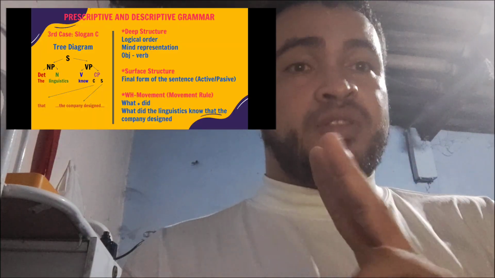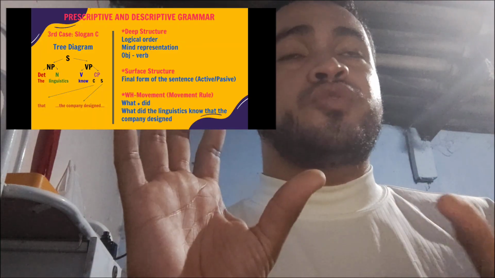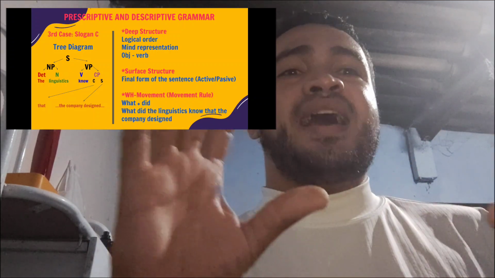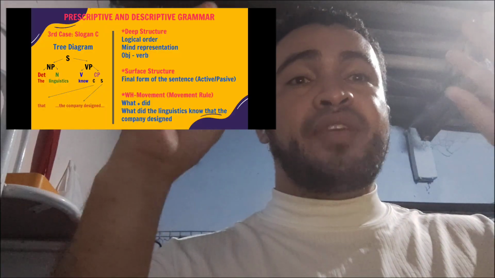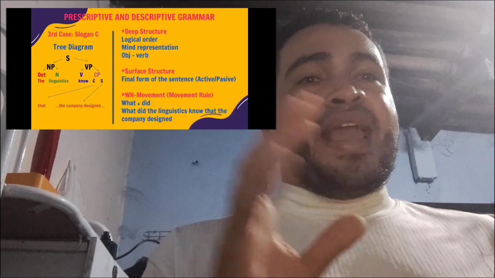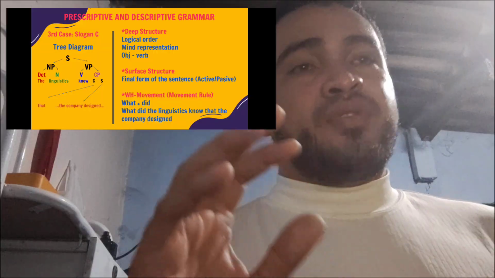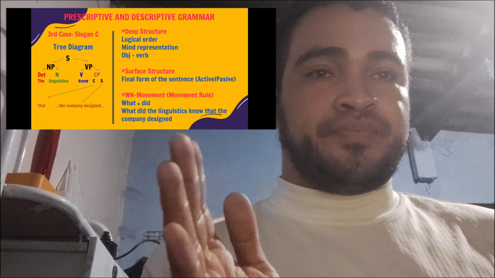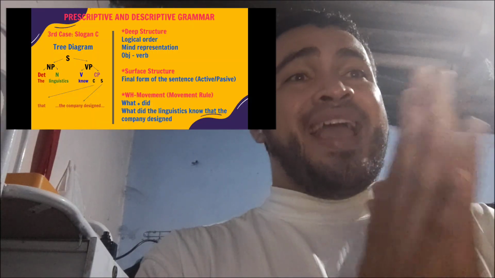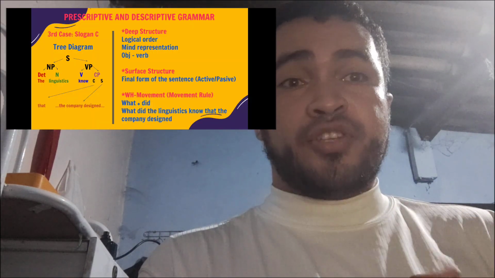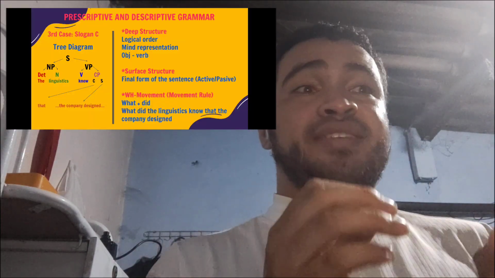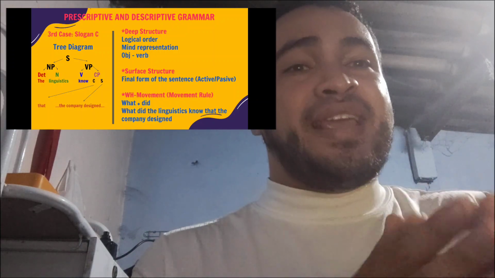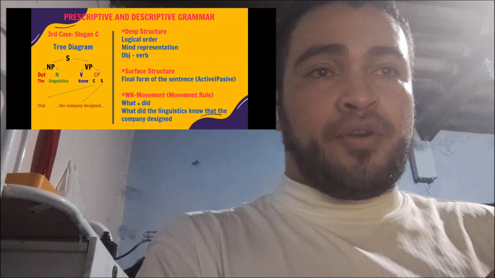We have two forms to understand this message. The deep structure is the first idea that we have in our mind to create a message, and in the majority of cases the object comes after the verb. Then we have the surface structure, the final form of the sentence, because we can create it in an active or passive form.